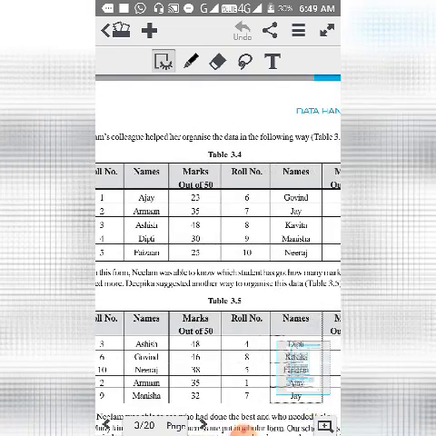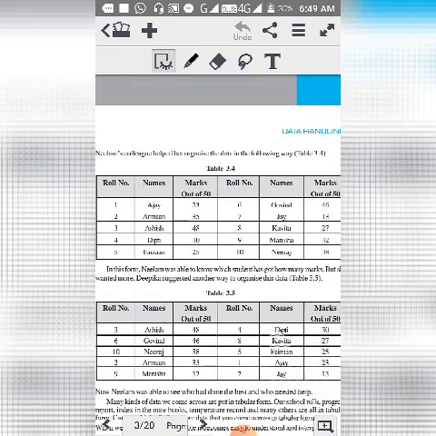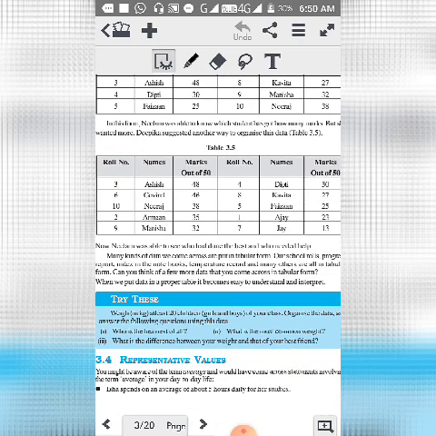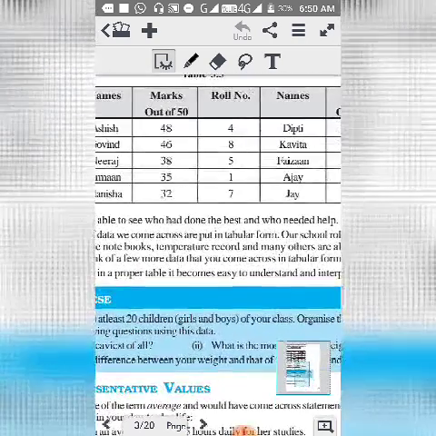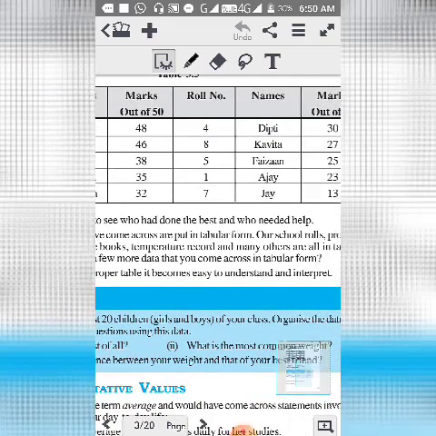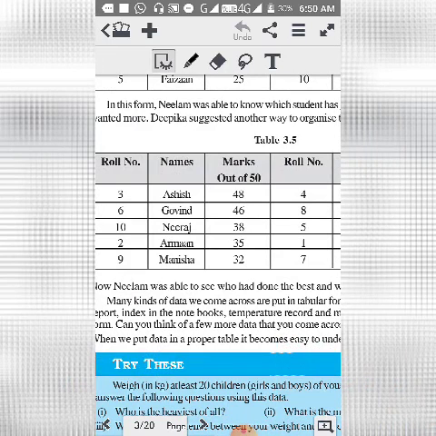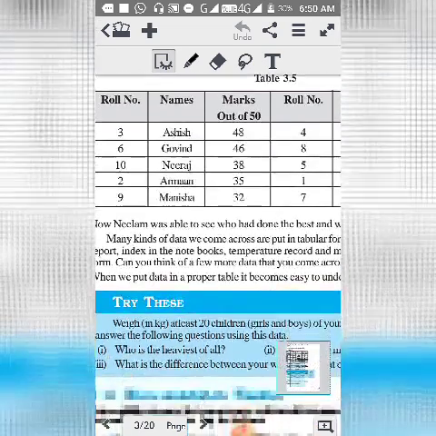Now when these marks are written, you can show these marks in different ways. Here there is a table given. In this table, the marks obtained by roll number 1, 2, 3, 4, 5 are written, and the name of the child is written and the marks obtained are written. This is one way of writing the information where detailed information is written. Okay, so many kinds of data we come across and they are put in tabular form. So this is making of tables. Here the name of the child is written, and in front of the name the marks are written. So this is a tabular form of writing the information.